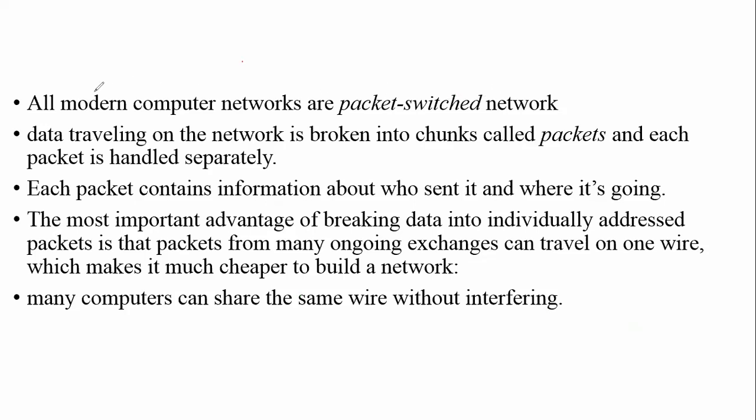Some important points. Okay, when we connect multiple computers to each other, there are some access techniques for how data can be transmitted or received. Okay, all modern computer networks are packet switching networks. Actually, what does it mean?